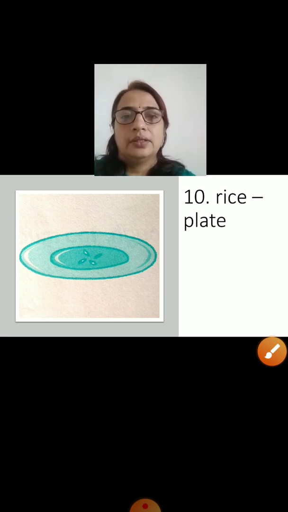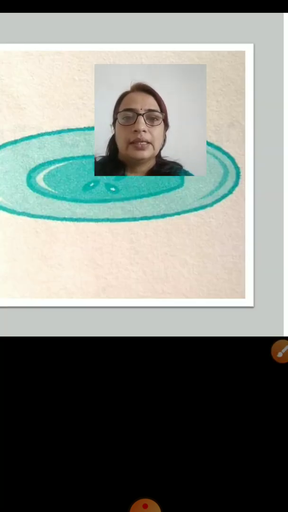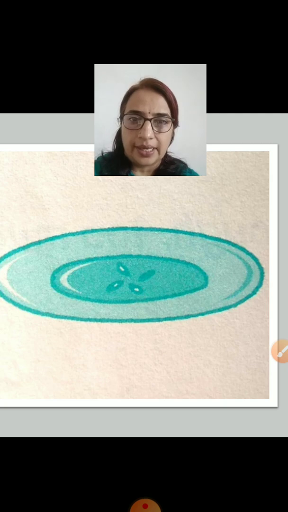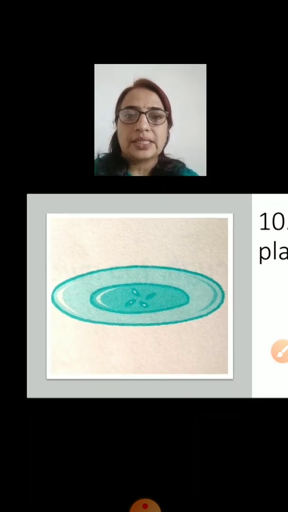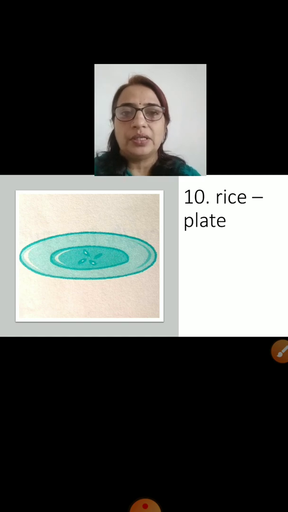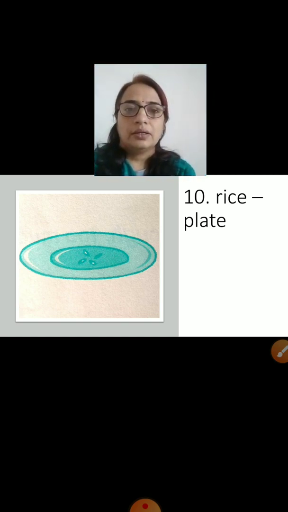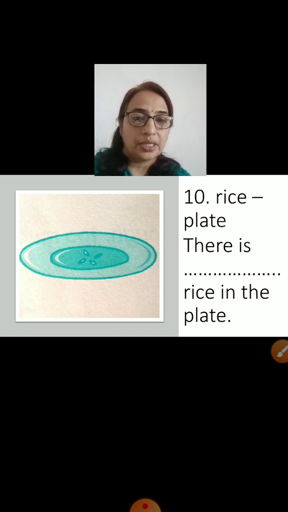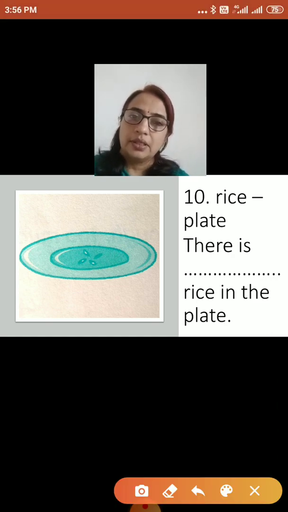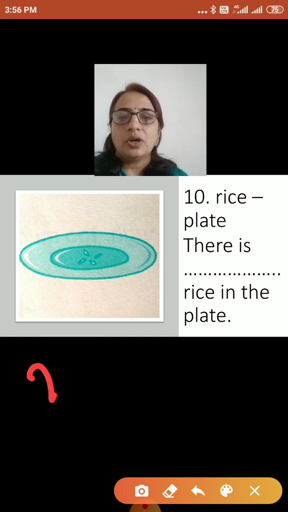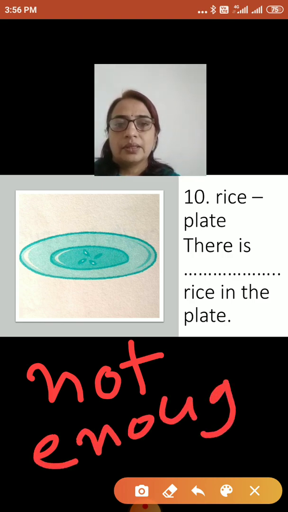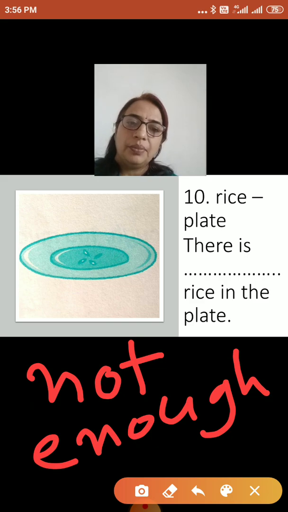10th picture. What is this? It's a plate. And you can see there are hardly 3-4 grains of rice. So to describe this picture with the help of these clue words rice and plate, the sentence given is there is dash rice in the plate. What will come here? Too enough, not enough, too many or too much? There is not enough rice in the plate.